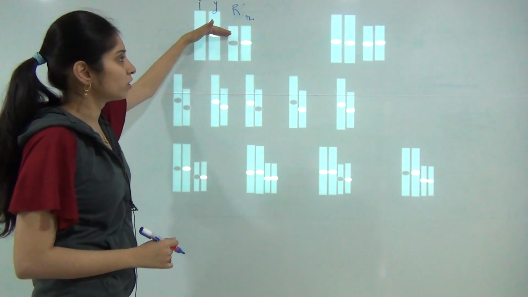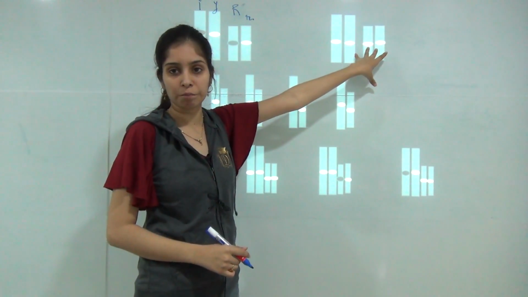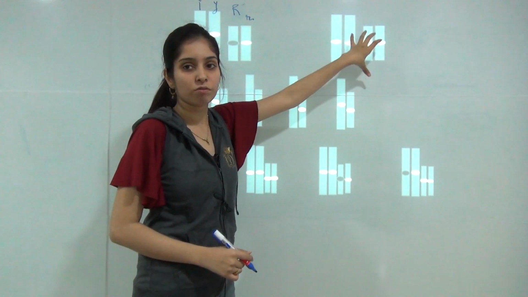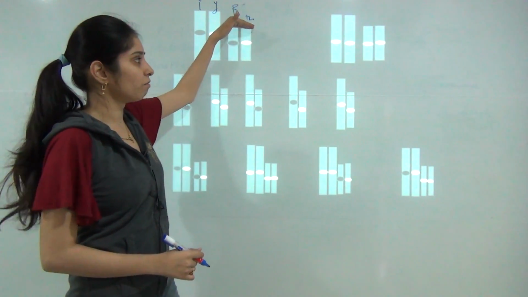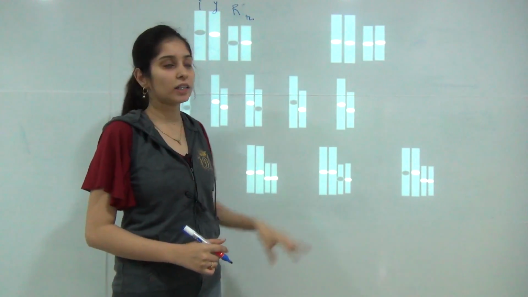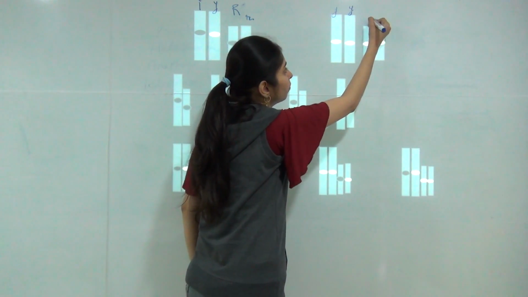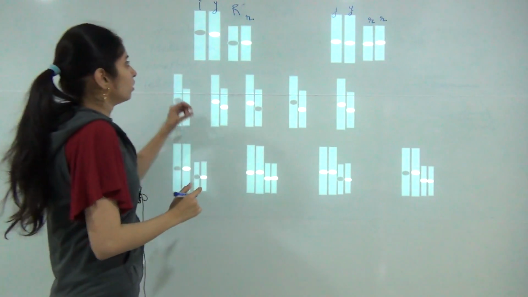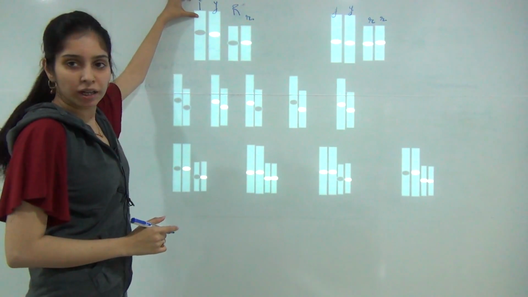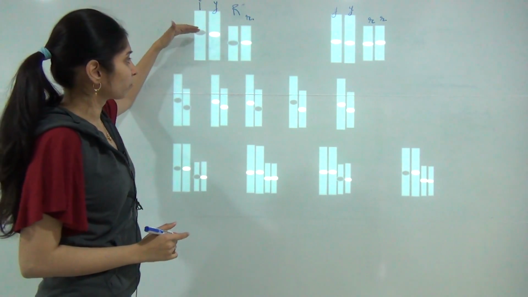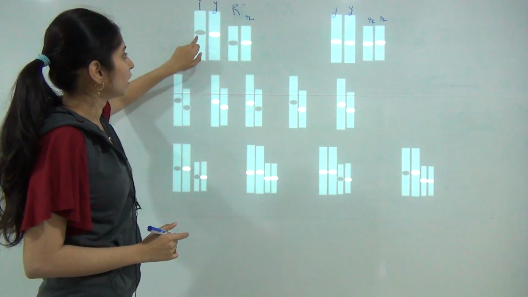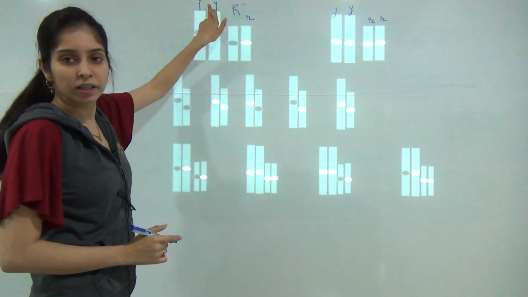When we cross the F1 generation only with its recessive trait, it is called a test cross. When we cross it, the black hole shows the dominant character. These are the homologous chromosomes, and the white hole shows the recessive trait.